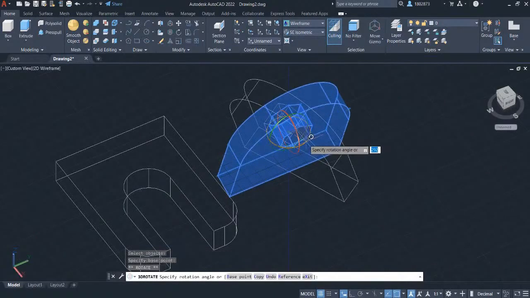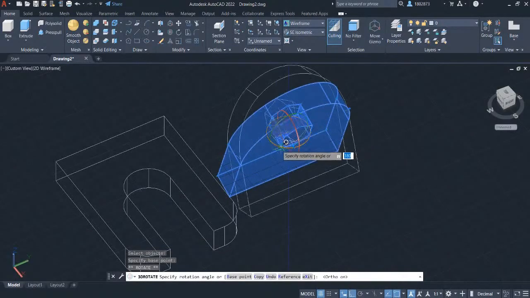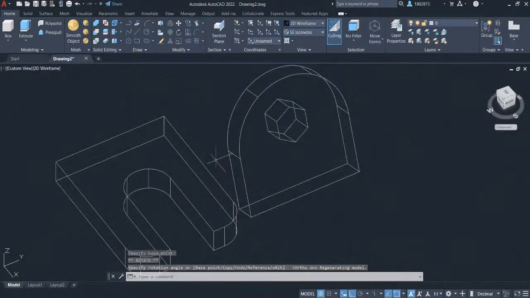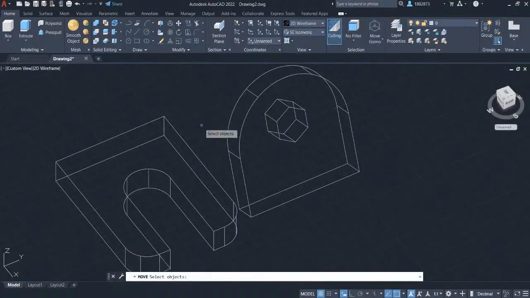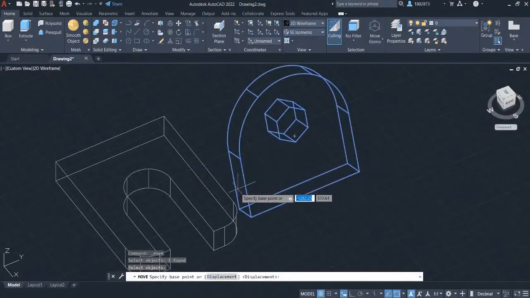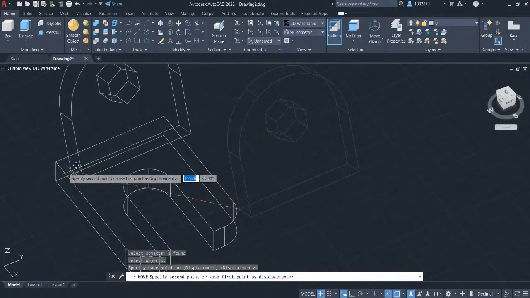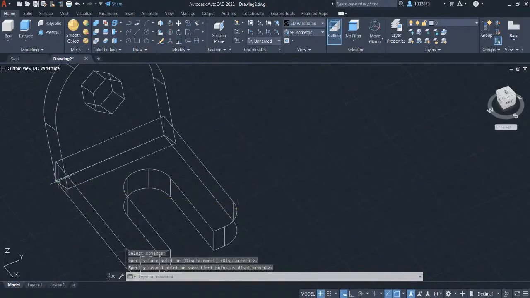Press F8 to enable ortho mode and hover your crosshair in the 180 rotation angle. Left click. We will connect these two parts. Press F8 to disable the ortho mode. Head over to modify panel and select the move command. Left click on the object that we will move and press enter. Select a base point to be this endpoint and specify the second point to be this endpoint.